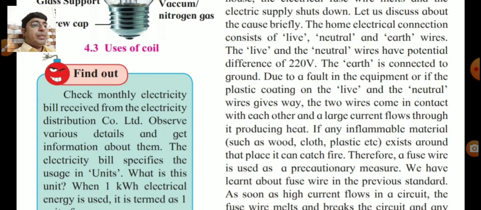If any inflammable, meaning burning material such as wood, cloth, plastic, etc. exists around that place, it can catch fire. Therefore, a fuse wire is used as a precautionary measure. You underline. What is the use of fuse wire? A fuse wire is used as a precautionary measure.